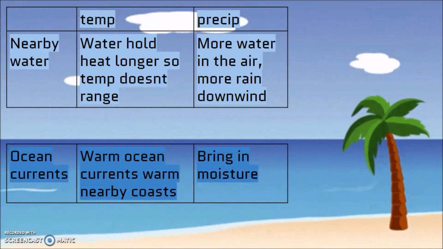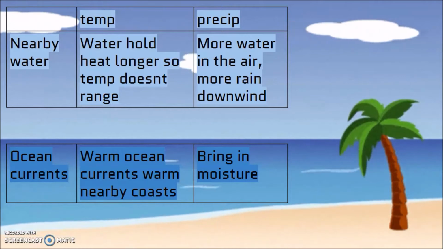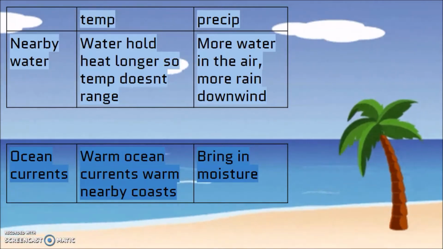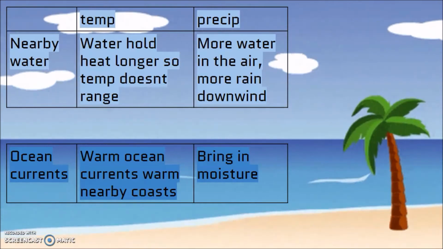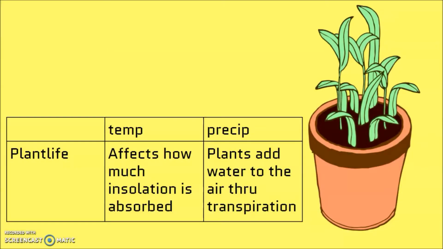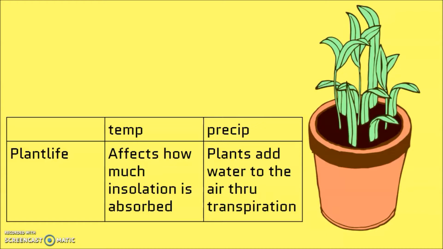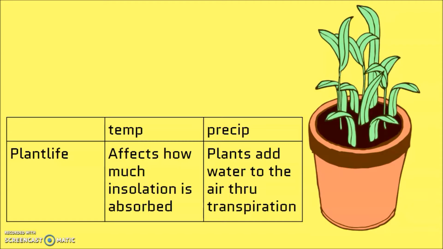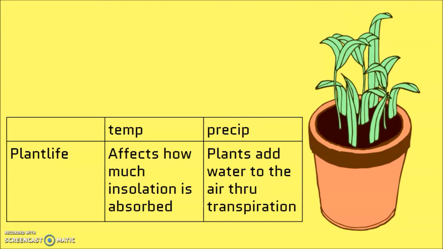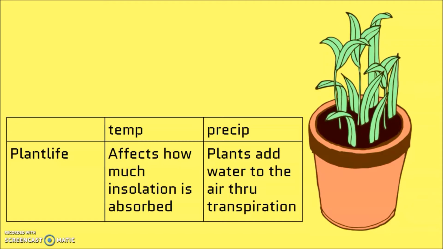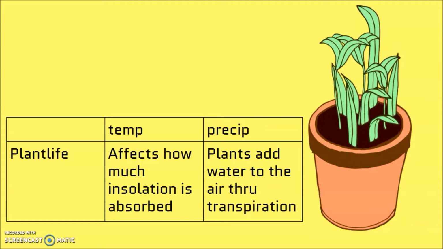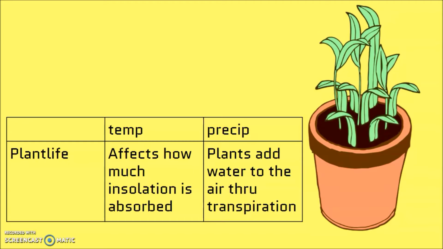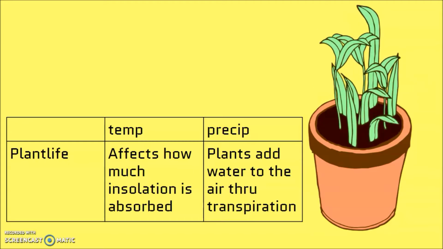We're going to learn tomorrow about different ocean currents, but for example, a warm ocean current is going to warm the coast near it, as well as bring more moisture into that area. And finally, we have plant life. This is going to affect the temperature because plant life will affect how much insolation, or sunlight, is absorbed, and the plants will add water to the air through transpiration, which is when they release water into the air around them. So now that we know what affects the climate, let's talk about different climate zones.